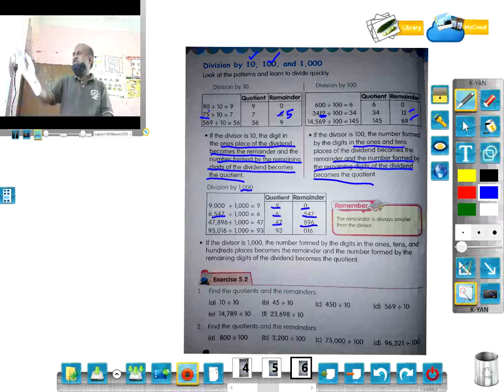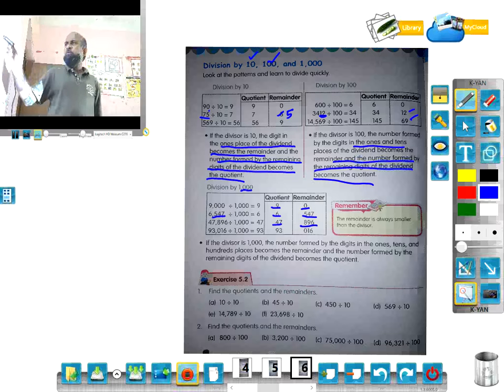Similarly, all these things. Remember, the remainder is always smaller than the divisor. Here you see, these are the dividend, these are the divisor, this is the quotient. So the remainder is smaller than the divisor, always smaller.